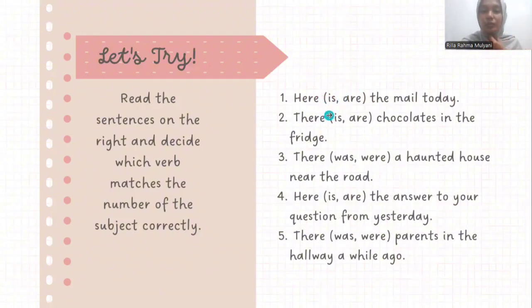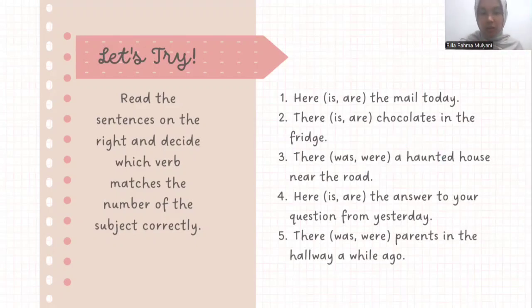Number 2, there are chocolates in the fridge. Chocolates is plural, so the correct verb is are. Number 3, there was a haunted house near the road. House is singular, so the verb is was, not were.